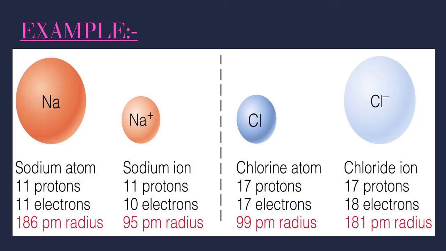See the example. Sodium, one shell is lost, totally small. See the size, 186 and 95 picometers. That is chlorine, small. Now 99 it is, after accepting an electron 181. So due to repulsion, sudden expansion of size, you see. That also proves it.